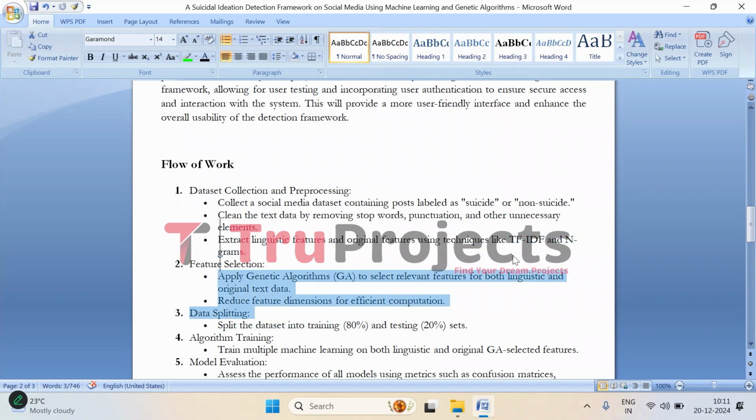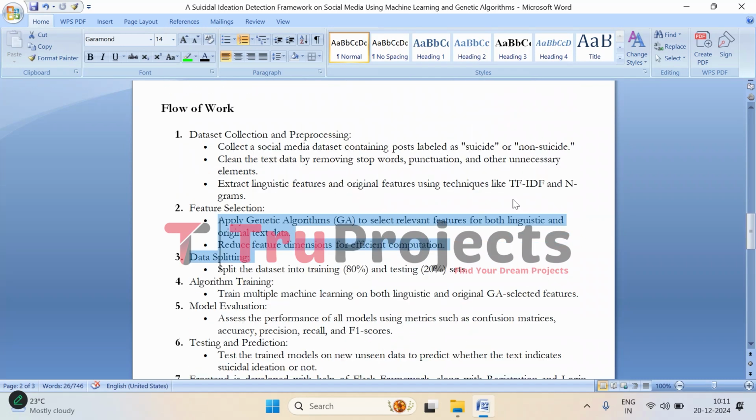Then comes the feature selection part. In this step, we apply a genetic algorithm to select the most relevant features from the data. Genetic algorithm helps us to identify which features are truly important for predicting suicidal ideation, while eliminating irrelevant ones. This reduces the complexity of the data, making the system more efficient and focused on the most critical information.